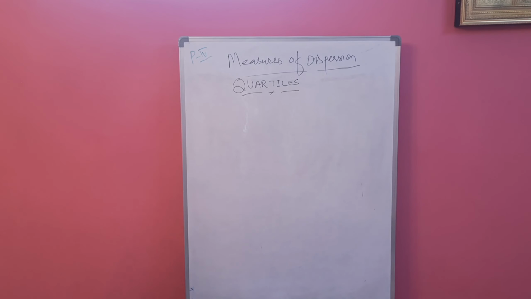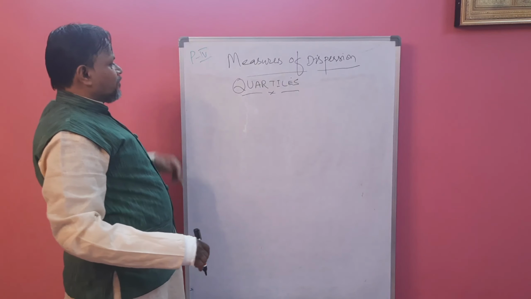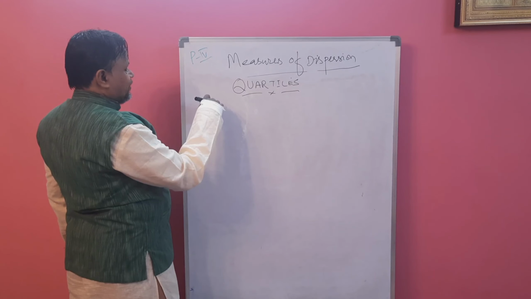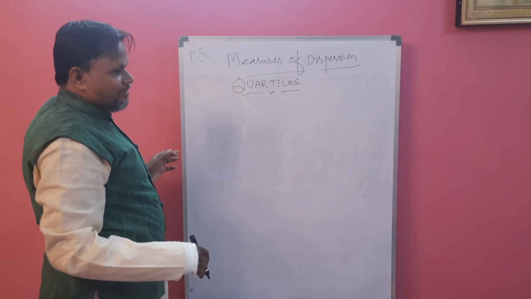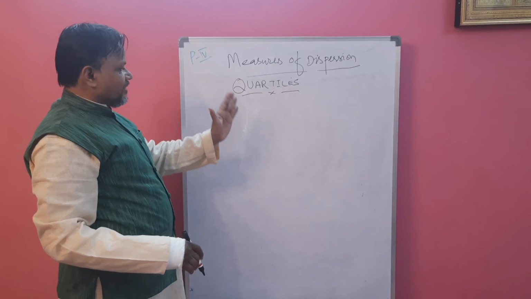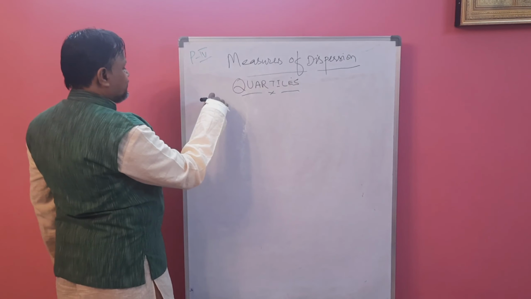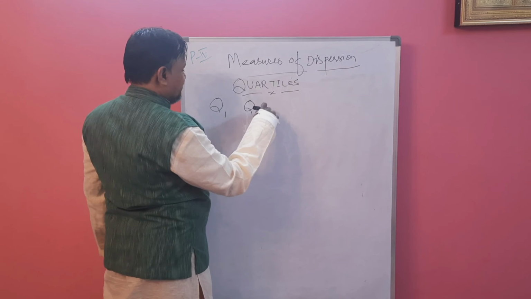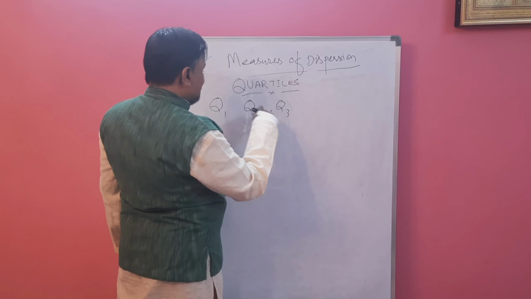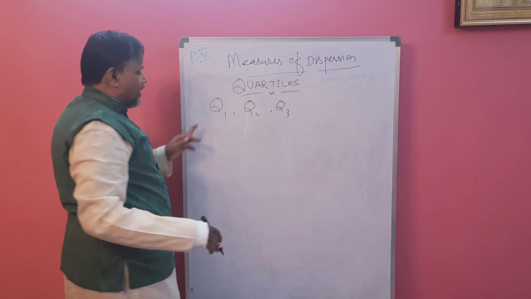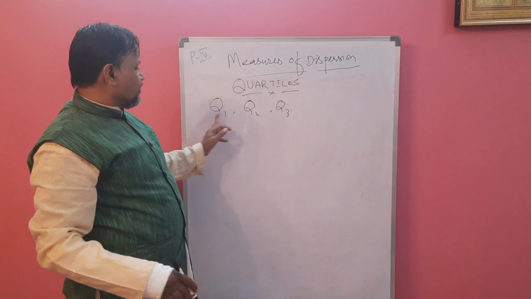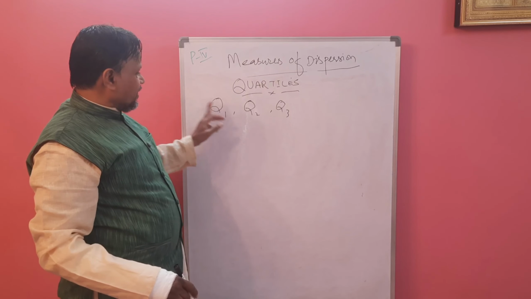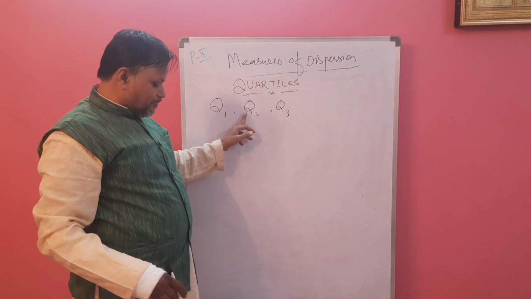Before going to calculate quartile deviation, we have to find quartiles. What are quartiles? 3 quartiles are there. First quartile, second quartile, third quartile: Q1, Q2, Q3. Q2 is nothing but median. That's why we always have to find first quartile and third quartile. Q1 is called lower quartile. Q3 is called upper quartile. Q2 is the middle quartile.